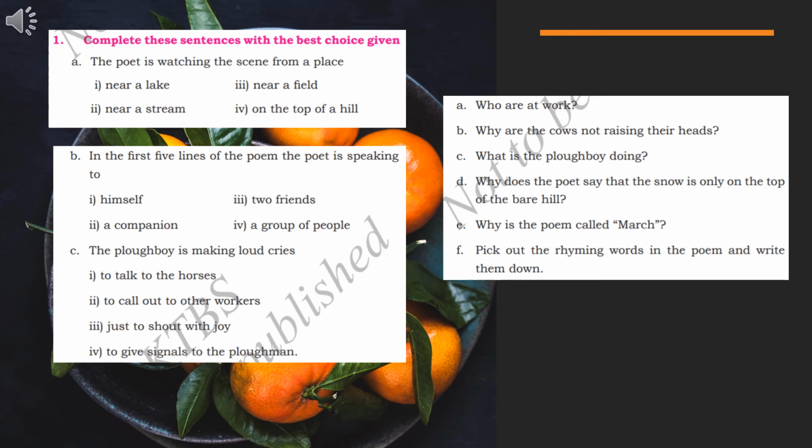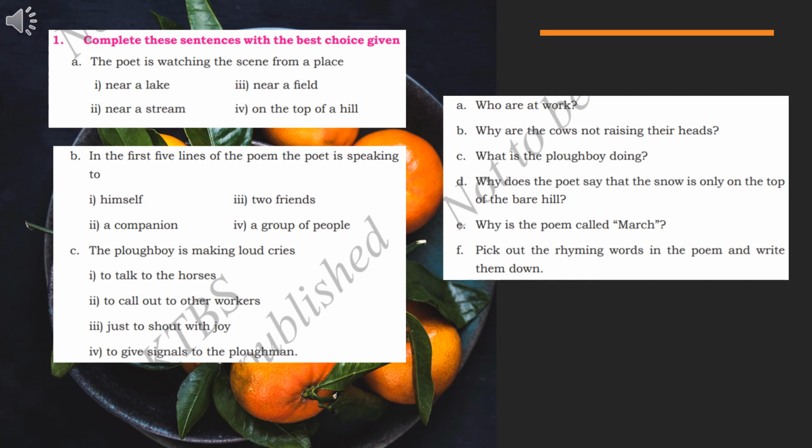I think already you have started to memorize the poem. So I am going to continue this. Open to your page number 12. Complete this sentence with the best choice given. There are questions and you have 4 options. Among that you have to tick one option. The first one is, the poet is watching the scene from a place near a lake, near a field, near a stream, on the top of a hill. So what is the answer for this? Yes, near a stream. The poet is watching the scene from a place near a stream. Tick the second one for that.